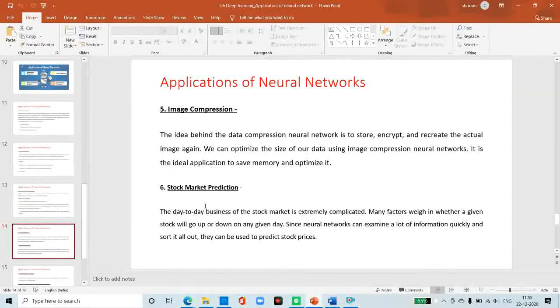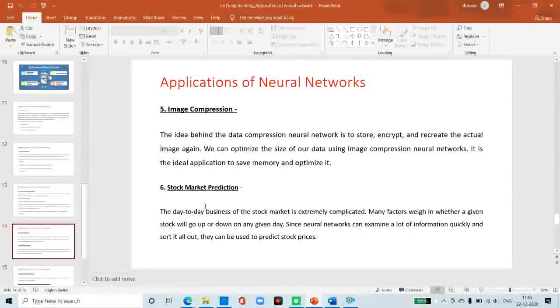Then the fifth application is image compression. Neural networks can receive and process a vast amount of information at once, making them useful in image compression. With the internet explosion and more sites using more images, using neural networks for image compression is worth a look. It is the ideal application to save memory and optimize it.